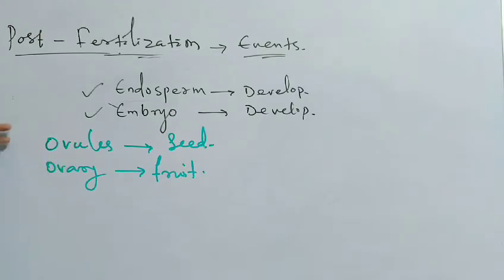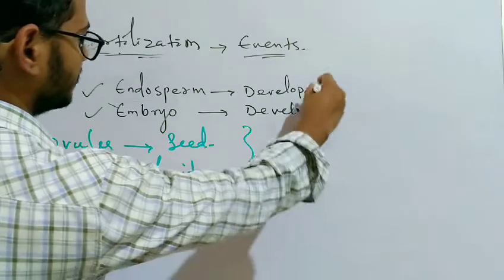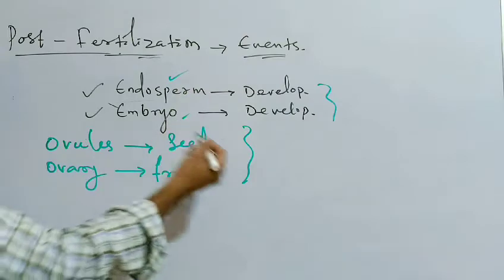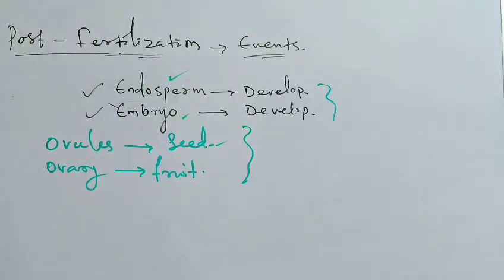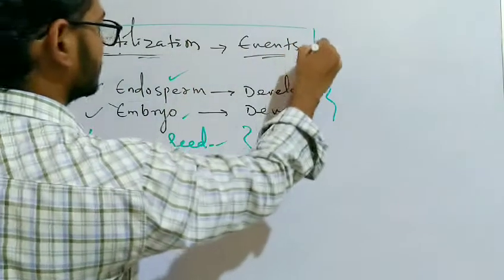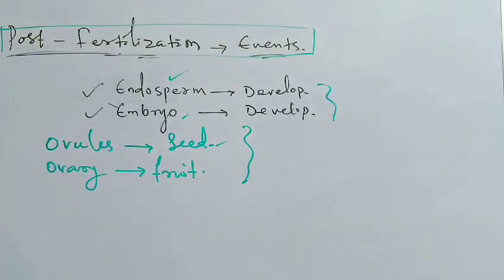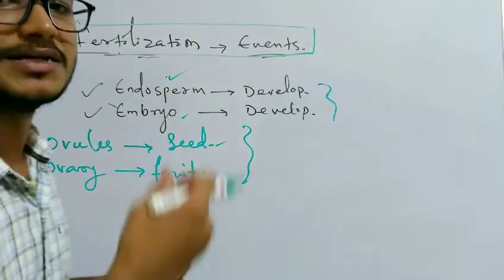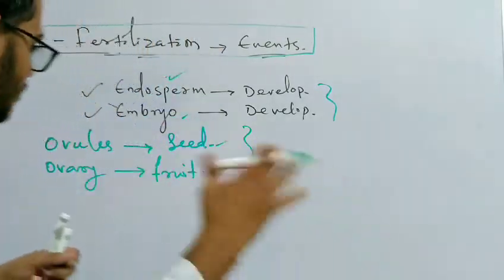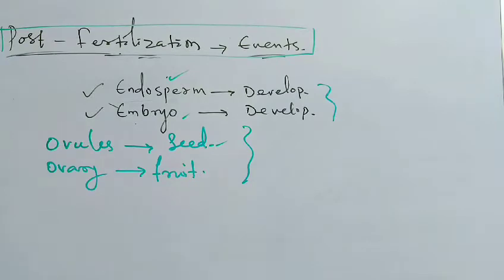Ovary develops into fruit. Ovules develop into seeds. Collectively, these events — the development of endosperm, the development of embryo, the formation of seeds from the ovule, and the formation of fruits from the ovary — are known as the post fertilization events.